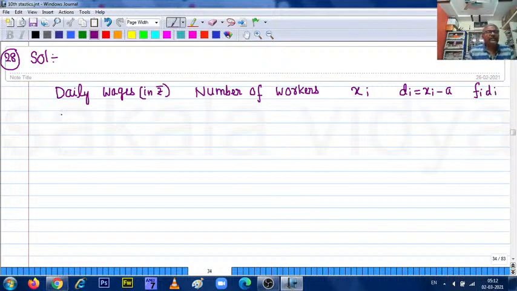Now let us write the daily wages. This is actually the class interval also, and this is fi.